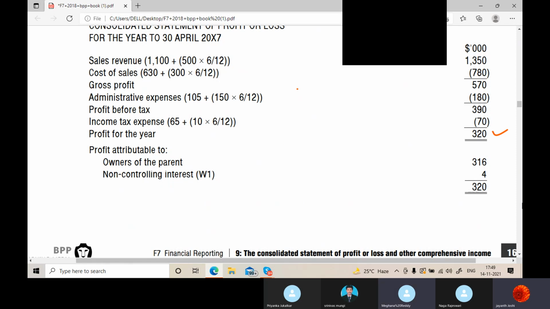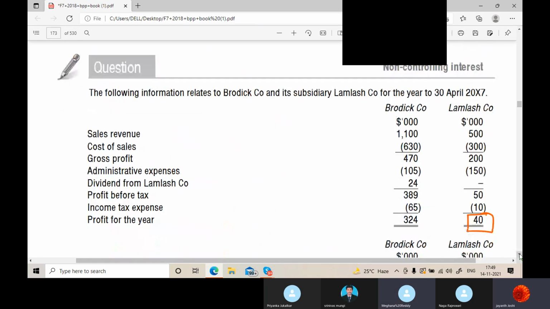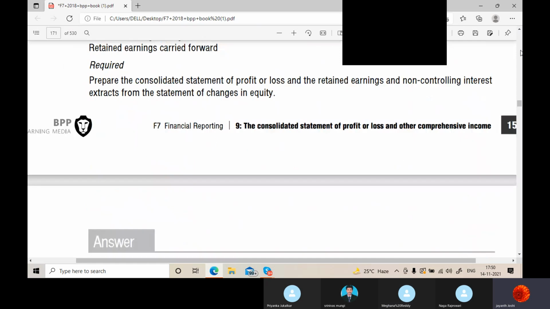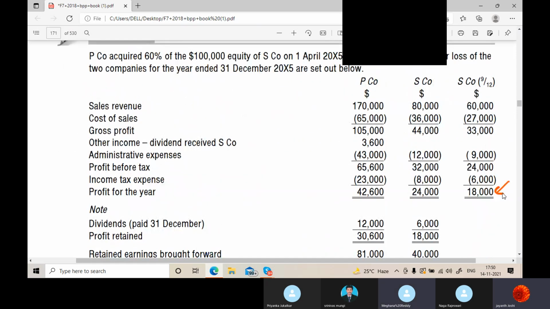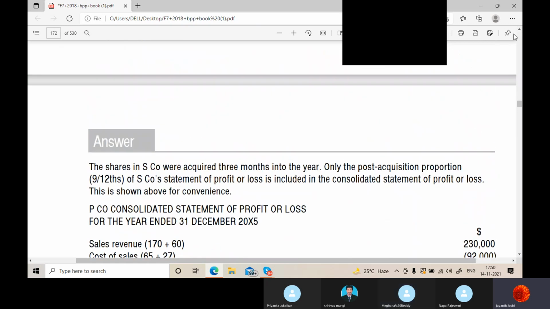Into 20%, 4. So how did you get this 4? Any one of you? See, the profit which is given here is the total year profit, the year-end profit. In the previous question, the bifurcation was already done. You had a figure of 18,000 and you immediately gave the share of parent and NCI, correct? But in this, the profit is given for the year end.